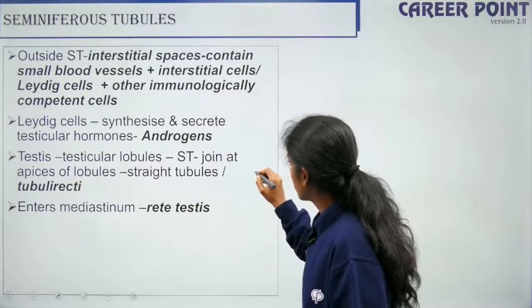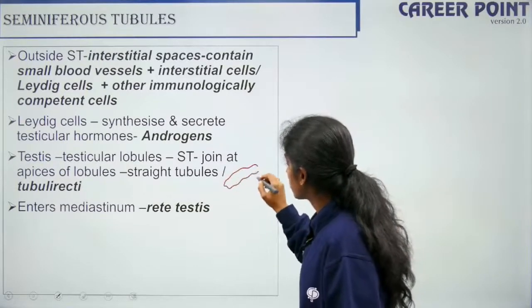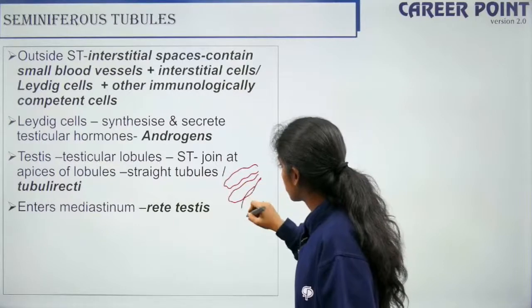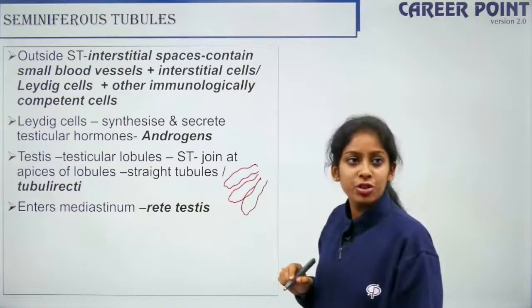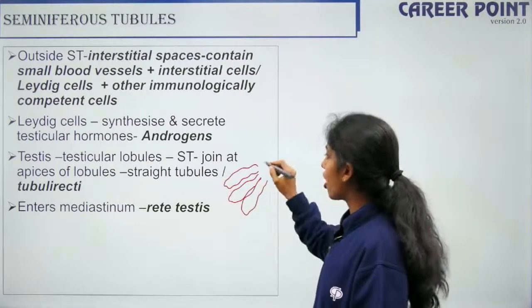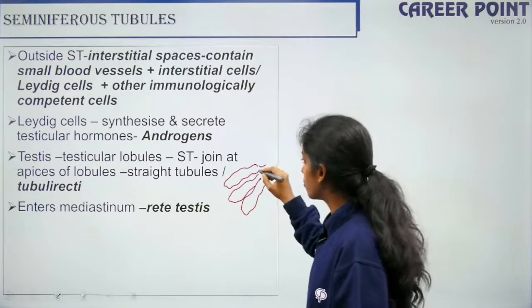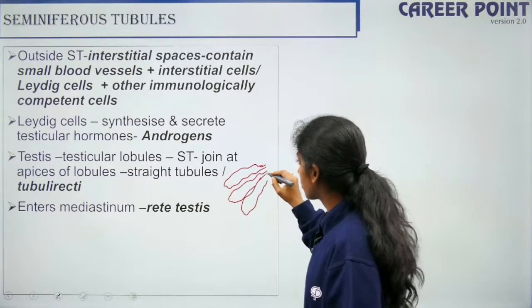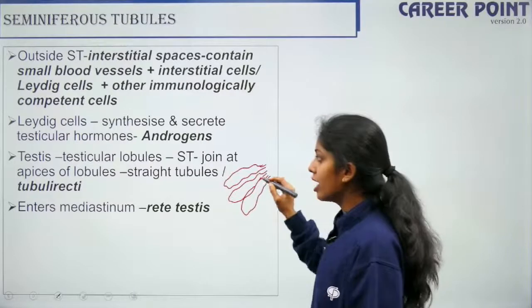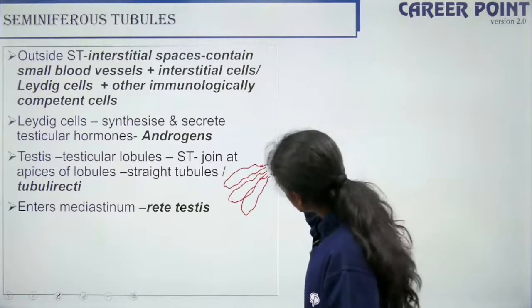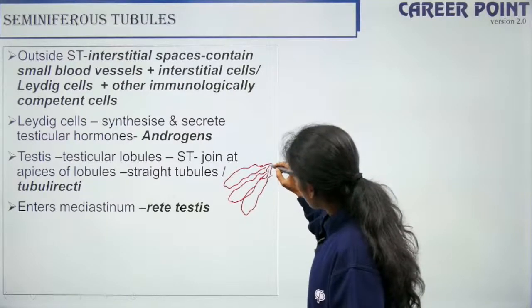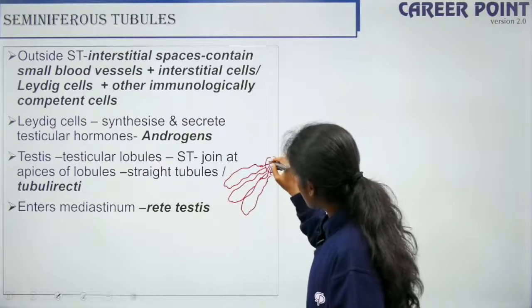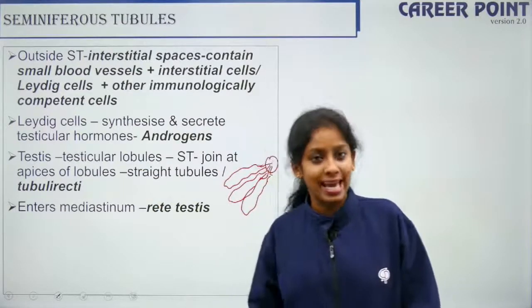So this is my seminiferous tubule. One to three highly coiled structures make up my seminiferous tubule. Now all the apices join like this. All the three join together at one point. That is my tubuli erecti.